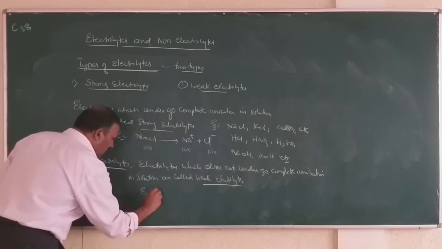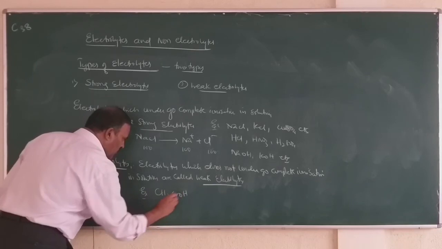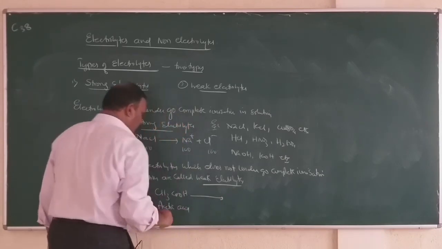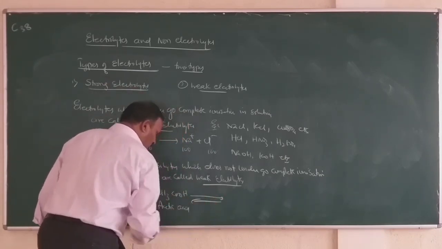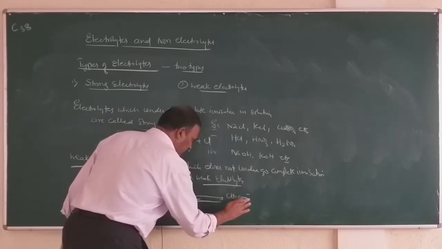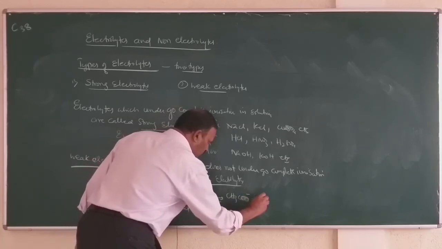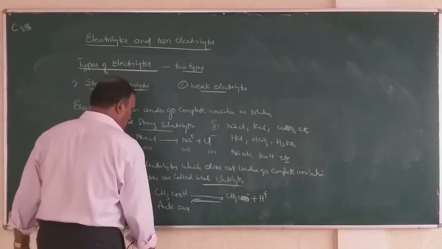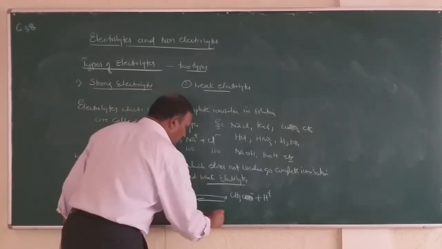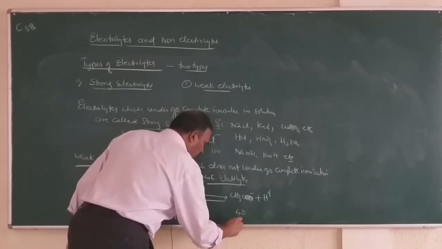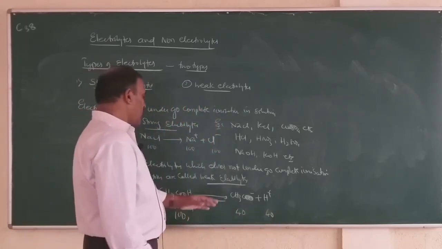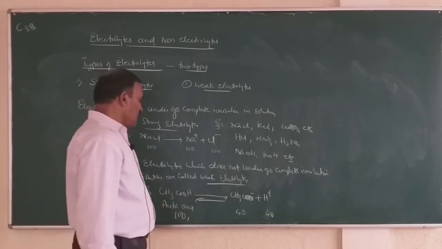Example, when acetic acid, CH3COOH, is dissolved in water, they undergo incomplete ionization to give CH3COO- plus H+. So here out of 100 molecules, say for example 40, you will get 40 acetate ions and 40 hydrogen ions. Therefore, the dissociation is less.